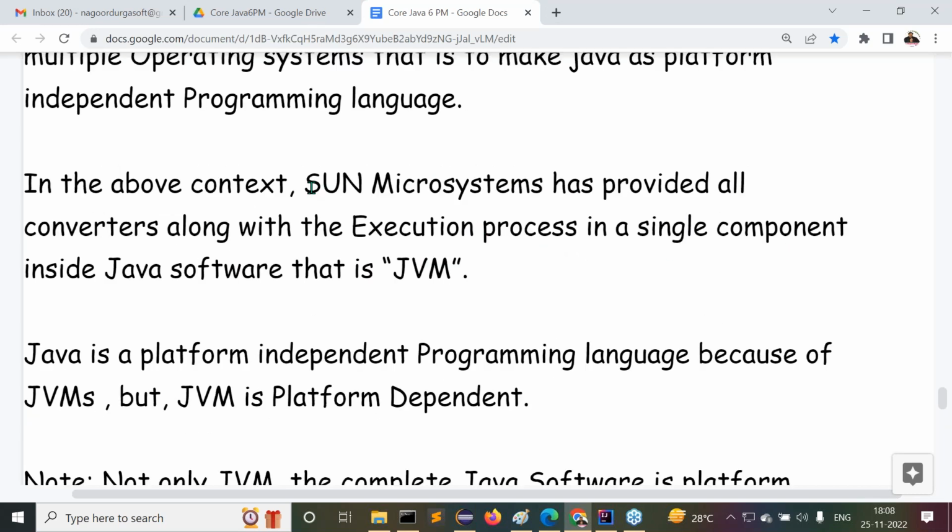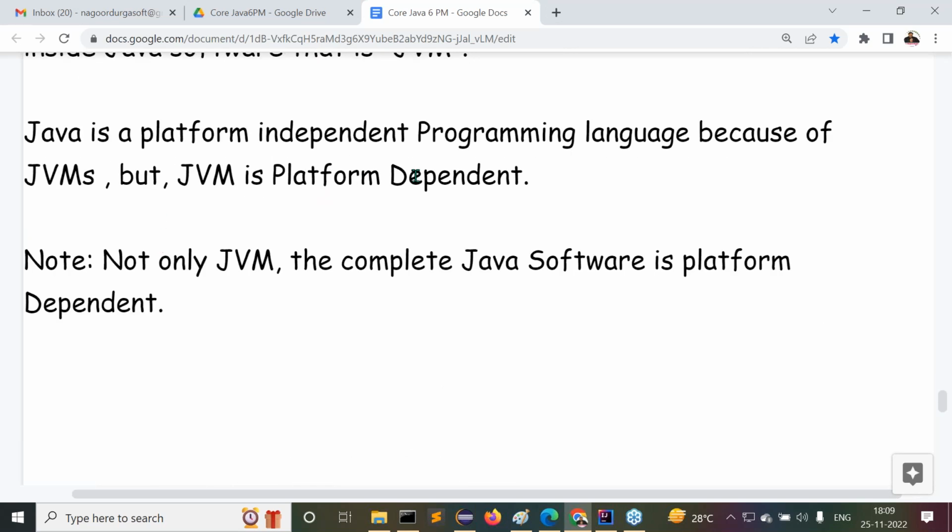Sun Microsystems has provided all the converters along with the execution process in a single component in the Java software. That component is the JVM, the Java Virtual Machine. Java is a platform independent programming language because of the JVM only. But the JVM is platform dependent. Not only the JVM, the complete Java software is platform dependent.